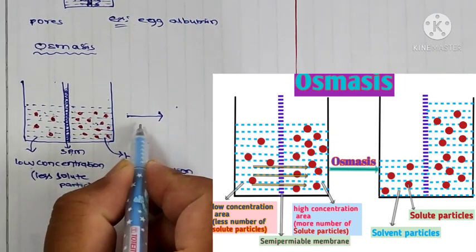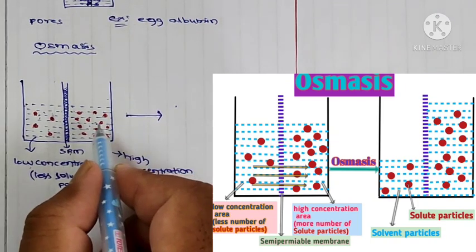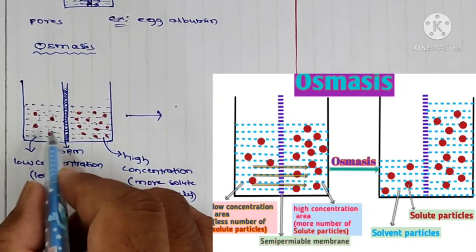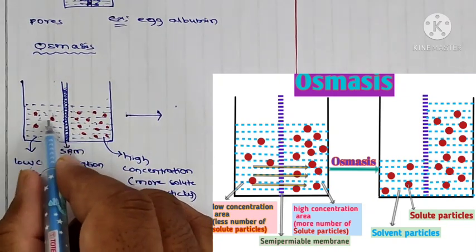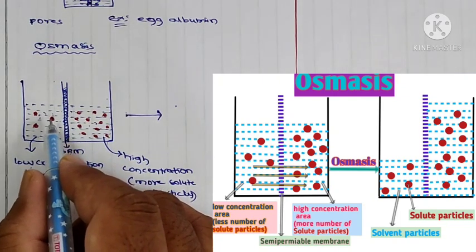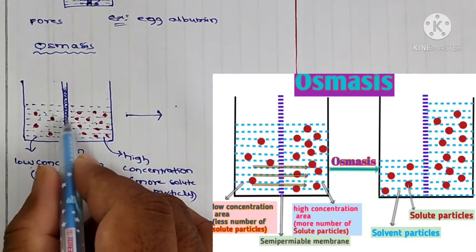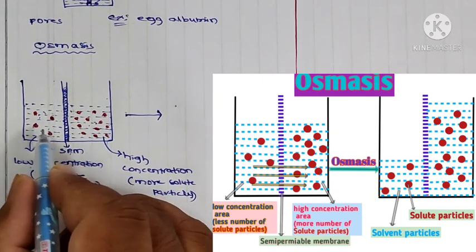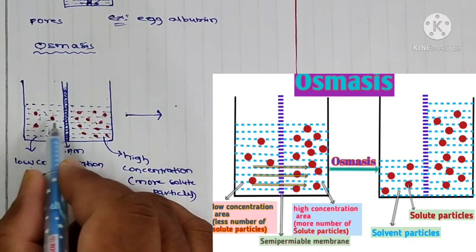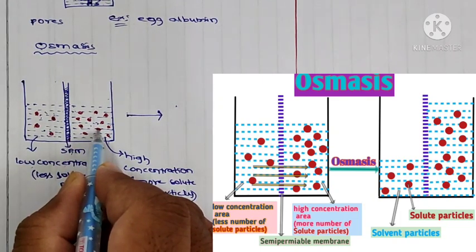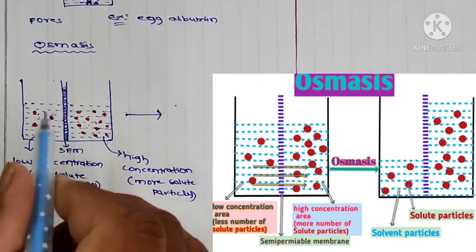The definition of osmosis is the flow of solvent particles. These blue dots show the solvent particles. The flow of solvent particles through the semi-permeable membrane from low concentration area to high concentration area is called osmosis.